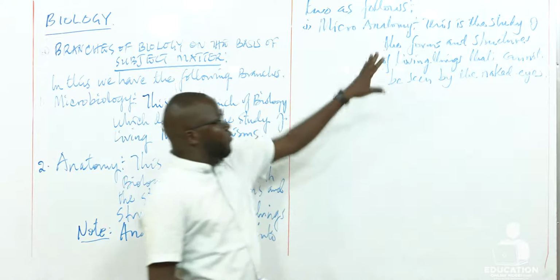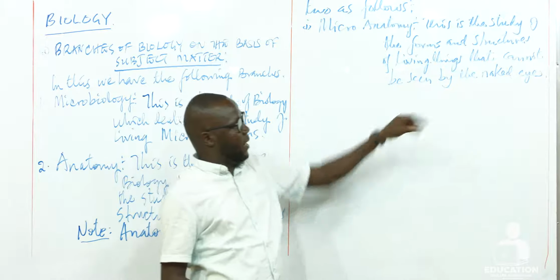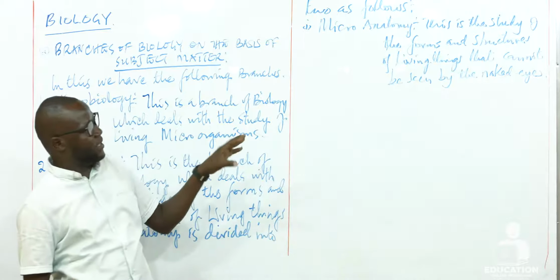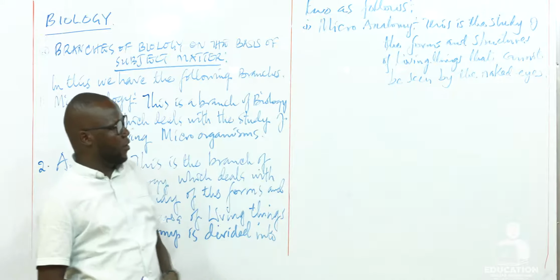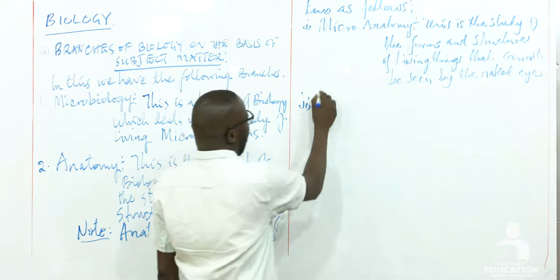So we have some other forms and structures of living things that cannot be seen by the naked eyes. Those forms and structures of living things that cannot be seen by the naked eyes, we study them under microanatomy.